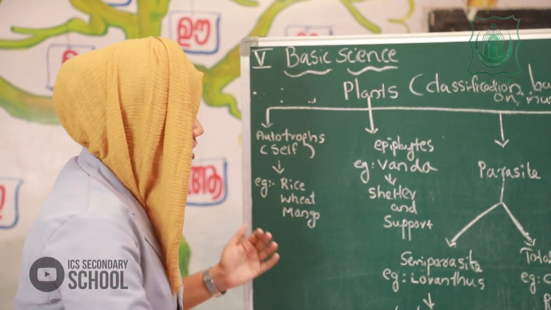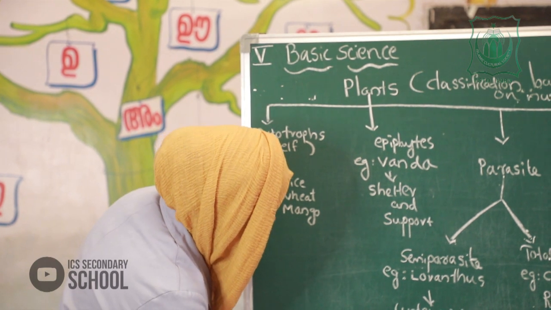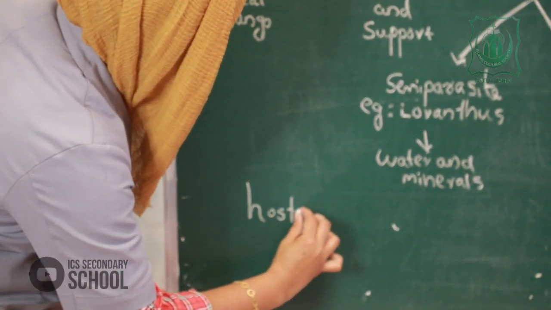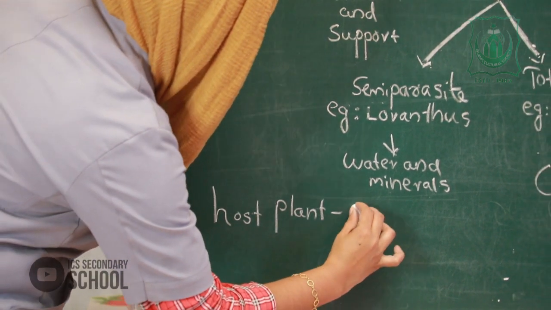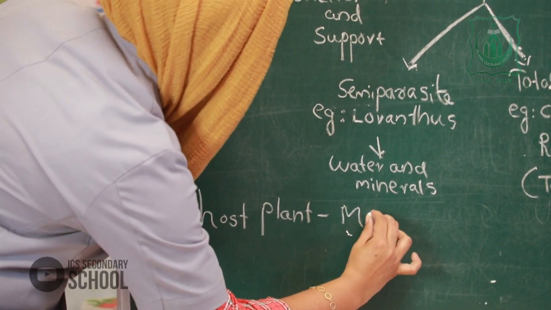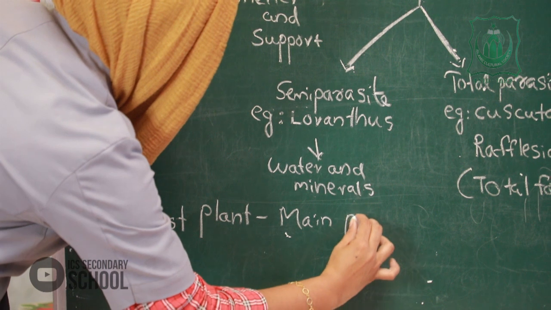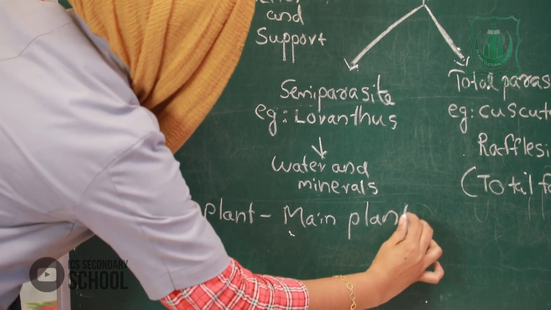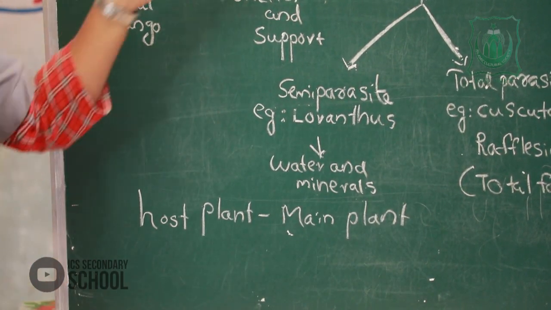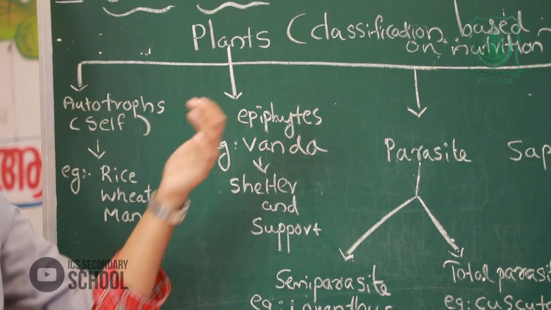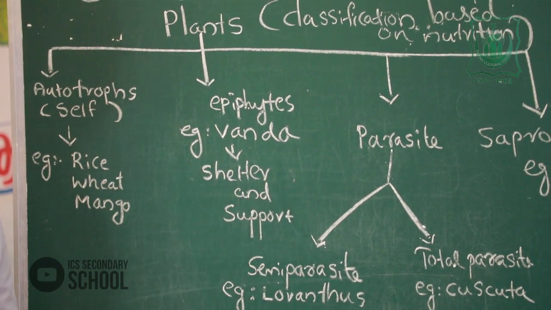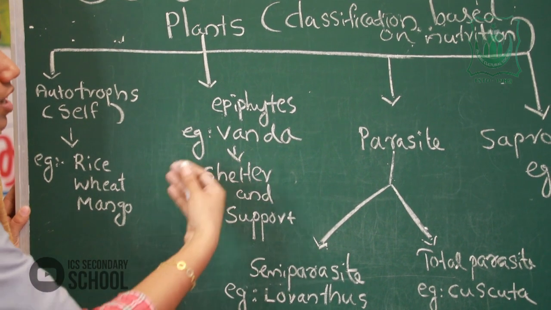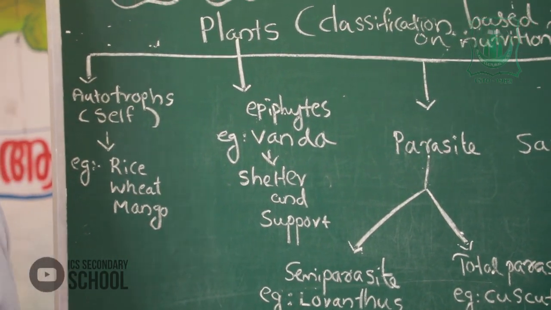Host plant means the main plant. So epiphytes are plants which grow on other plants for shelter only and do not harmfully affect the host plant.